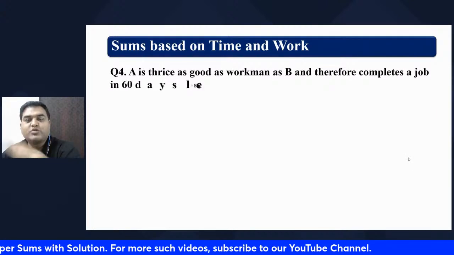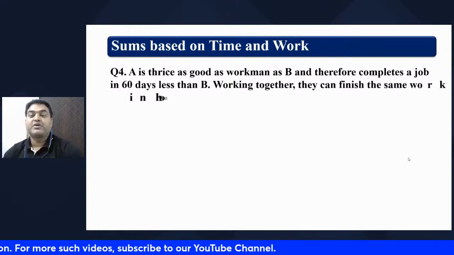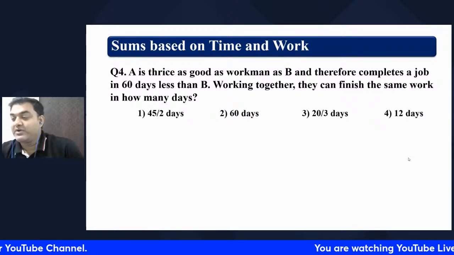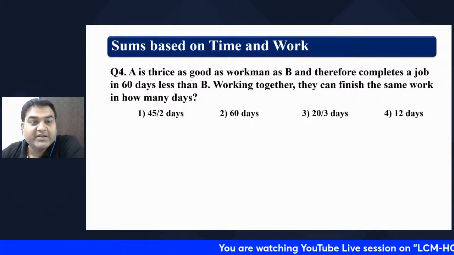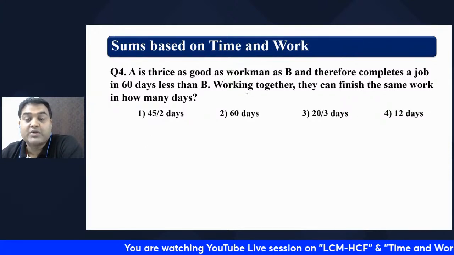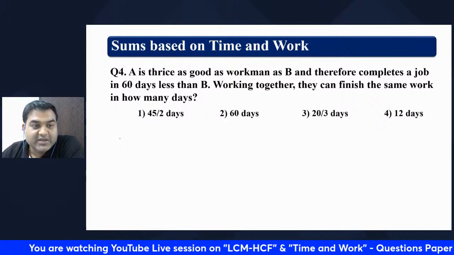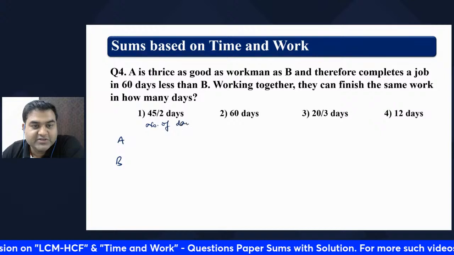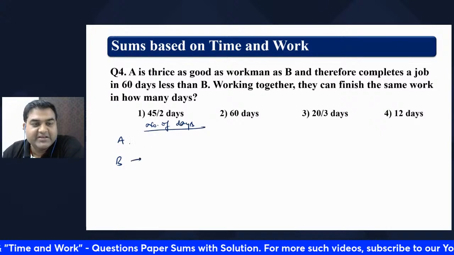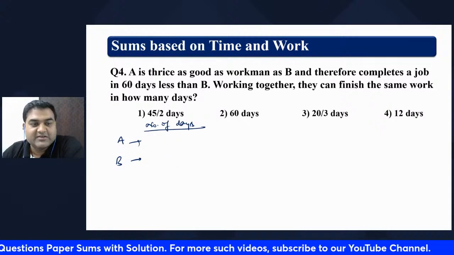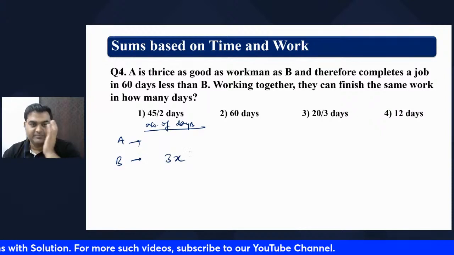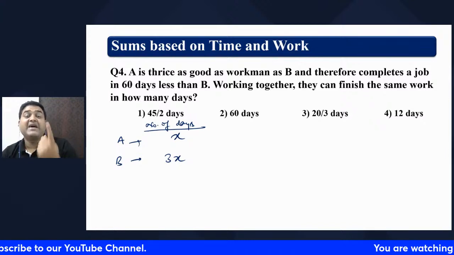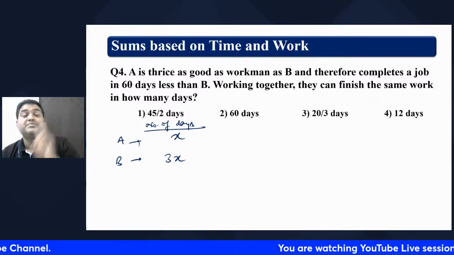A is thrice as good a workman as B and therefore completes a job in 60 days less than B. Wonderful, nice question it is. A is thrice as good a workman as B. That means A, B, number of days. Suppose B takes 3x number of days. Then A will take only x days. Why? Because A is thrice as good a workman as B.